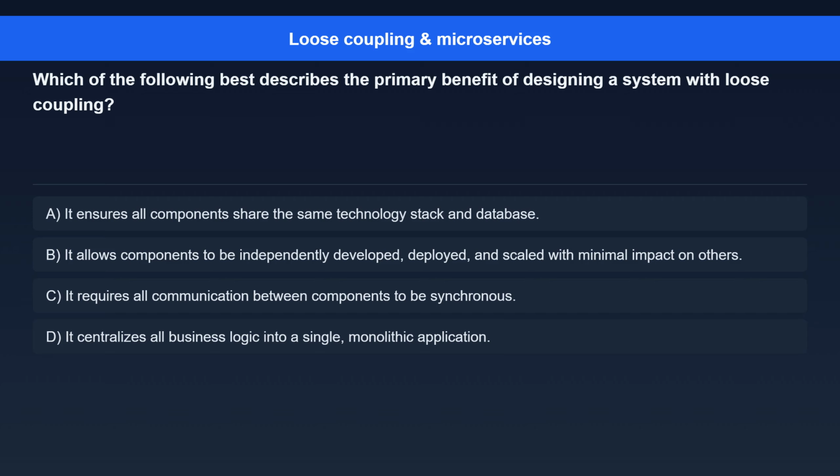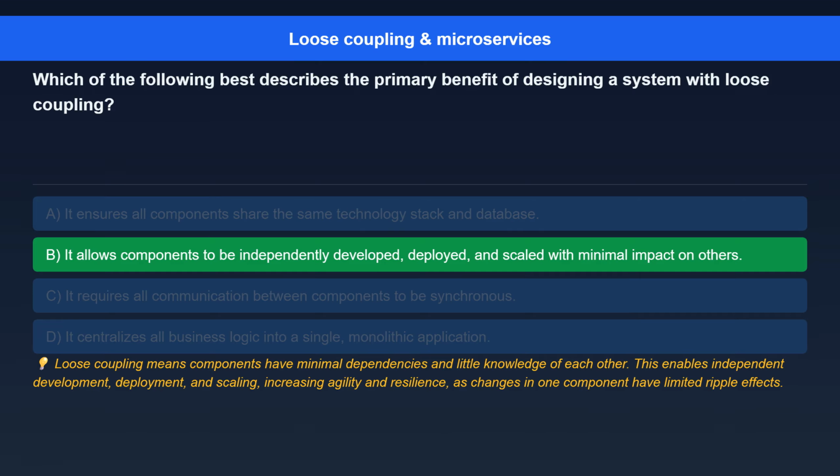Option C. It requires all communication between components to be synchronous. Option D. It centralizes all business logic into a single, monolithic application. The correct answer is: it allows components to be independently developed, deployed, and scaled with minimal impact on others.